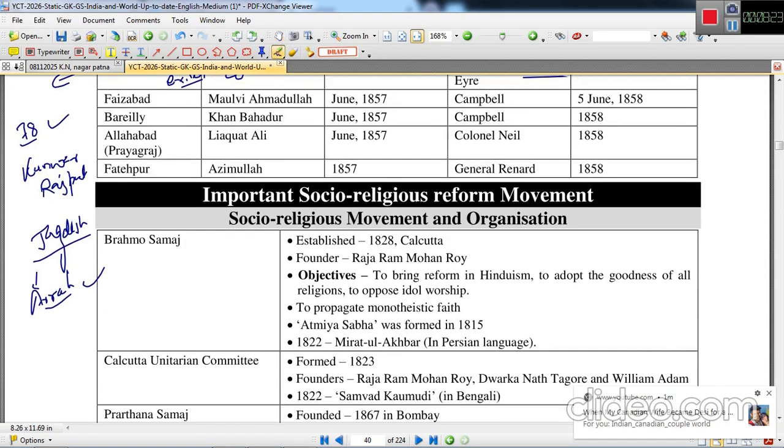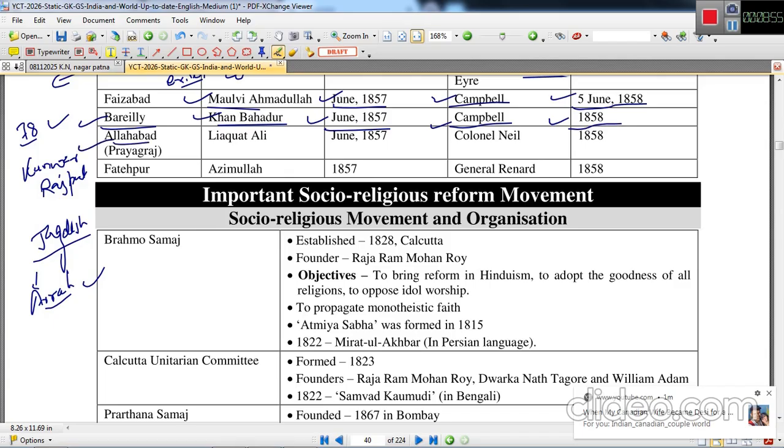Next was Faizabad. Faizabad's leadership was of Maulvi Ahmadullah. This started in June 1857, but Campbell suppressed this revolt on 5th June 1858. In Bareilly, Khan Bahadur provided his leadership. In June 1857 it started in Bareilly. Again Campbell suppressed this revolt in Bareilly in 1858.